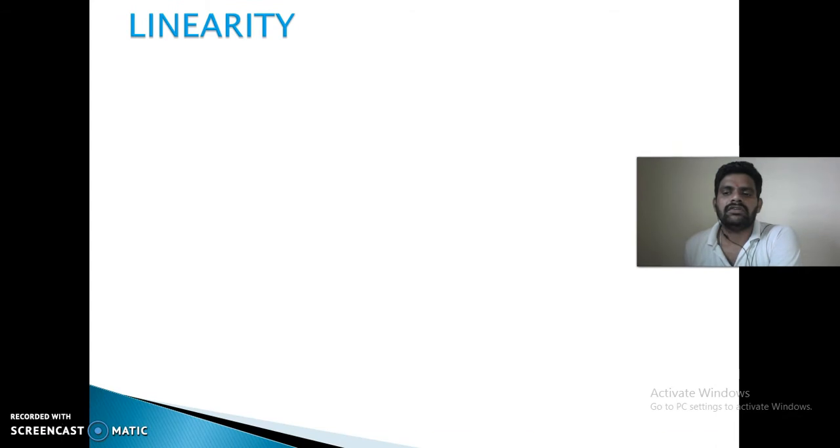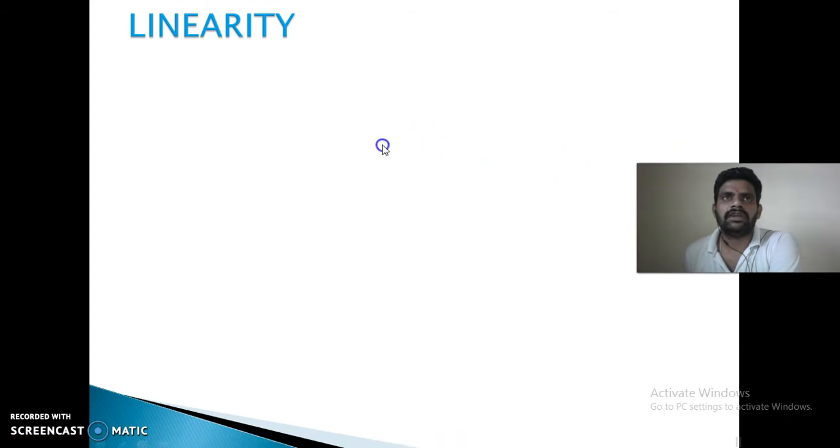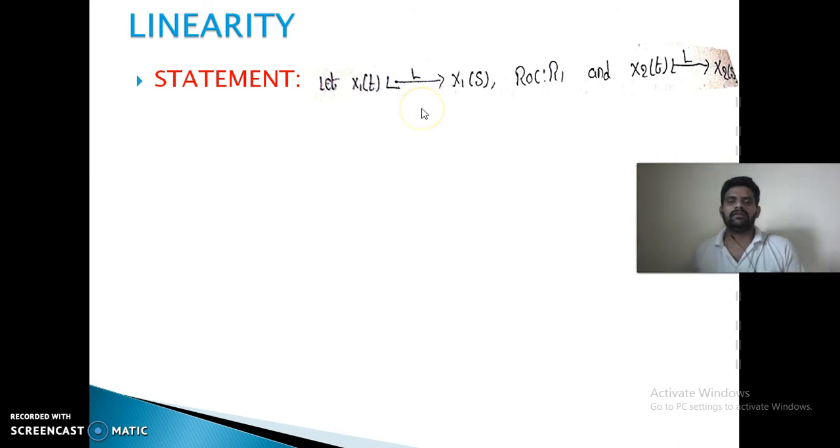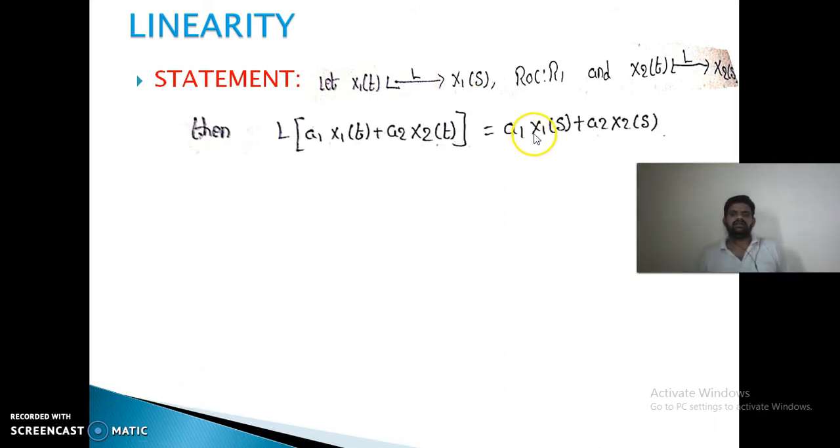Linearity property. The statement for linearity property is: if x1 of t is Laplace transform paired with X1 of s, x2 of t is Laplace transform paired with X2 of s, then a1 x1 of t plus a2 x2 of t is Laplace transform paired with a1 X1 of s plus a2